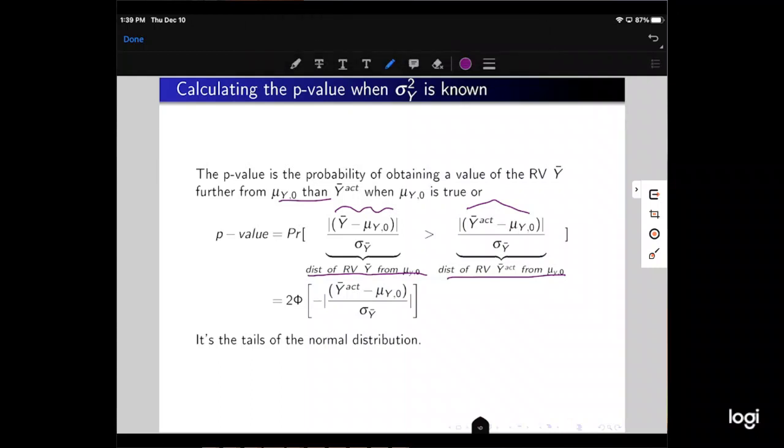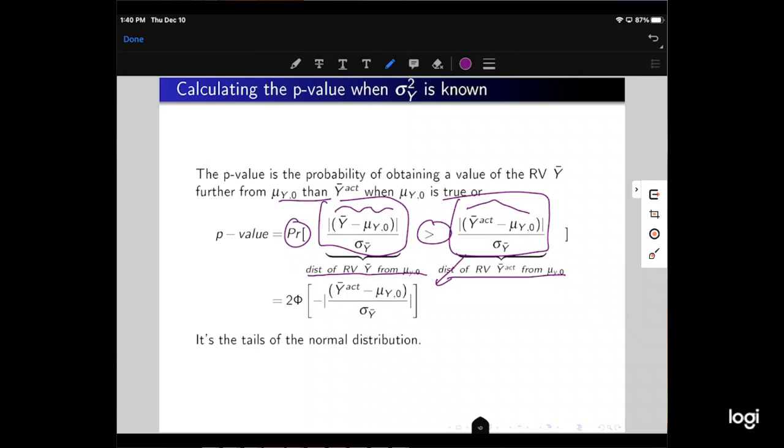Okay. Then we can take this, where the greater-than sign says that the standardized distance on the left is greater than the distance on the right. And then we have, what's the probability of that happening? So we can take the thing on the right, take the absolute value of it. It's already an absolute value, but the negative of the absolute value.